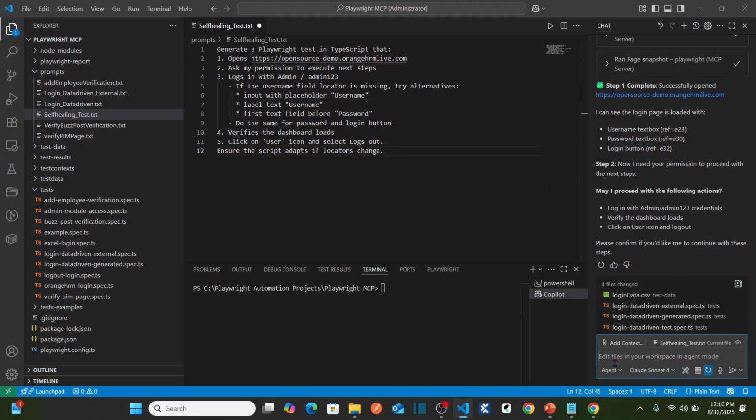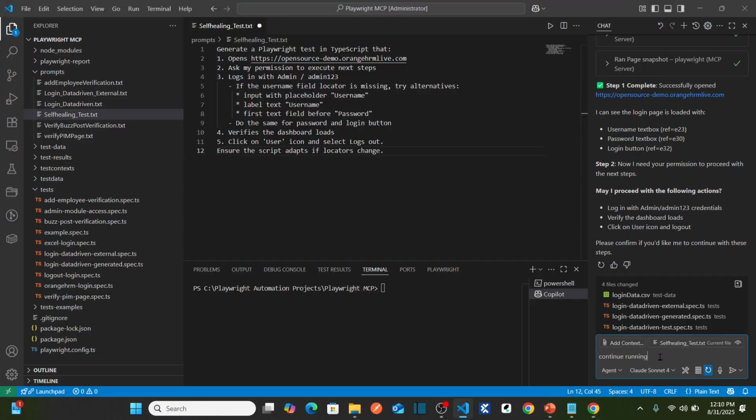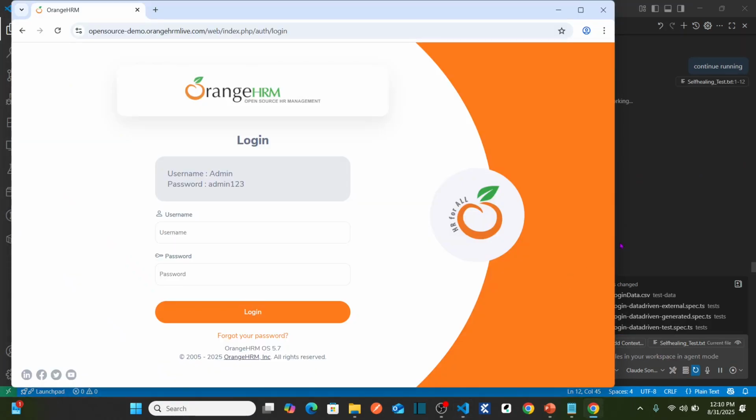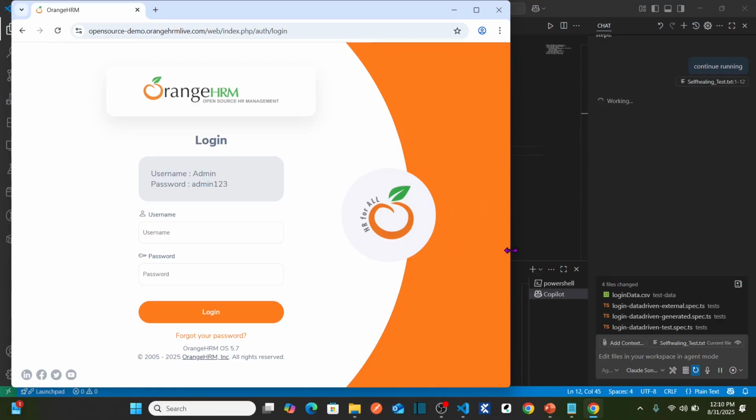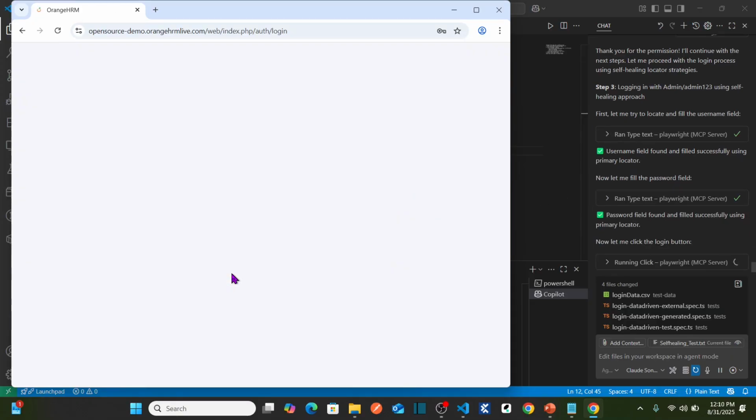So let me instruct it to continue running. I'm going to say continue running. Let's keep this here and then hit enter. So now you can see how it's going to handle your login. Logging in using admin with the self-healing approach. Let me try to locate and fill the username field. It filled the username field, and then let me fill the password field.